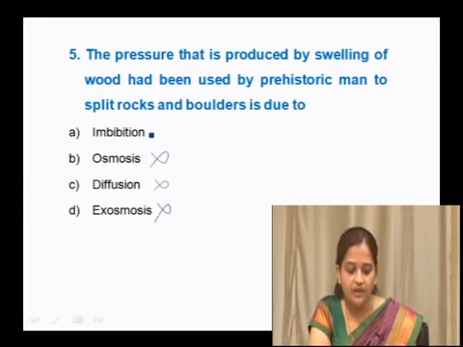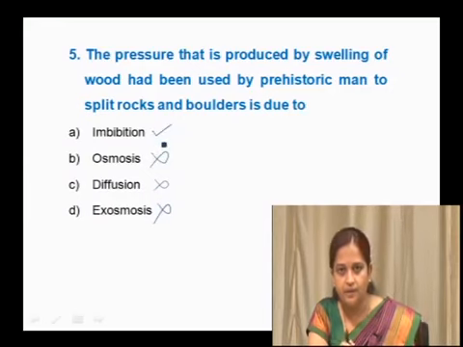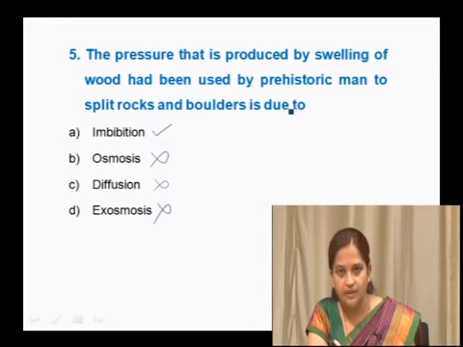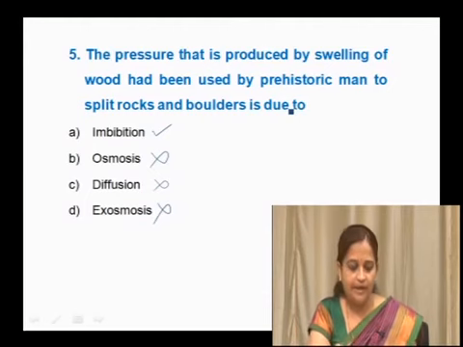So, the right option remaining here is imbibition. Imbibition is the right option because it is also a specialized diffusion where the water is diffused through solid colloids, and this technique is used to create a pressure. It produces tremendous pressure, so that the swelling wood can break or split the rocks and boulders. Because of that only, the seed emerges out from the hard seed coat because of this imbibition pressure. So, the right option here is A.